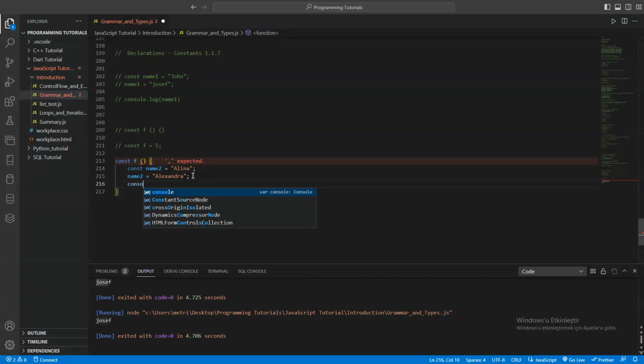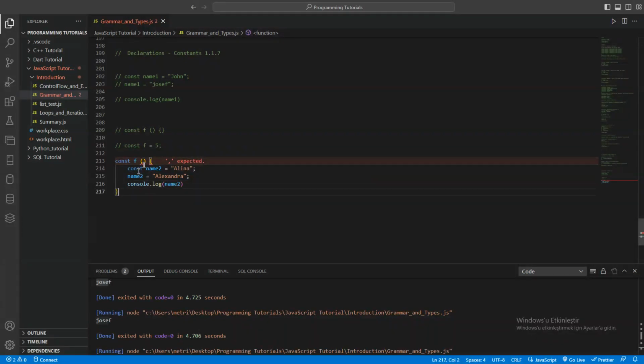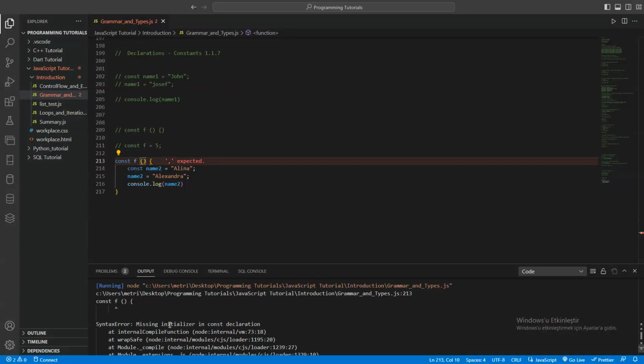What do you think? Console.log name two. When you run that, see the result. This one must not work, right? So why doesn't it work? It's saying missing initializer in const declaration.